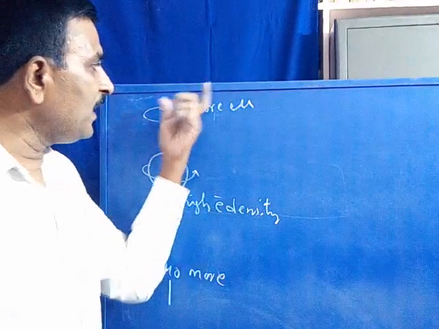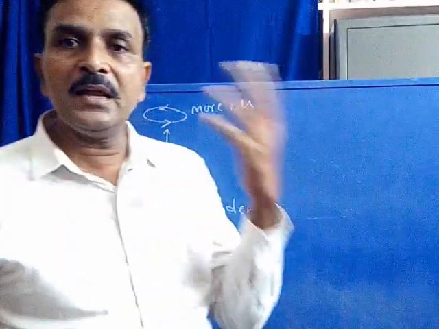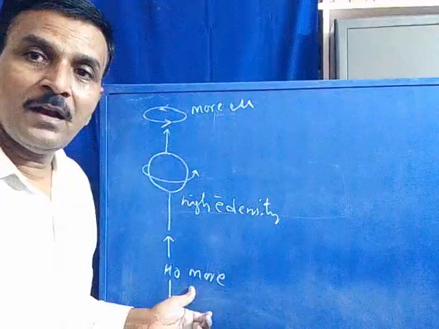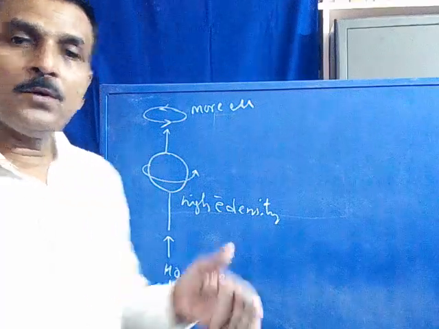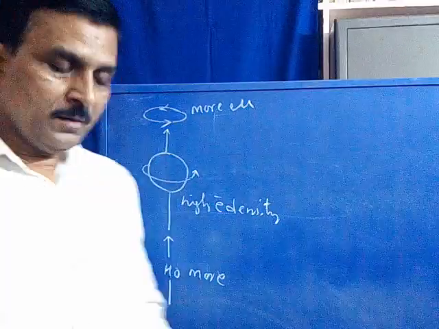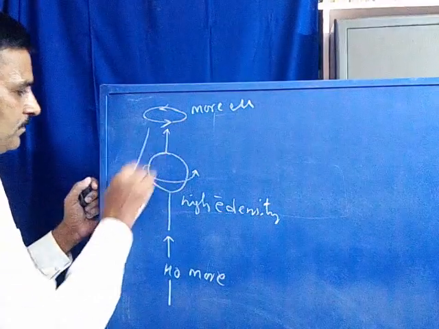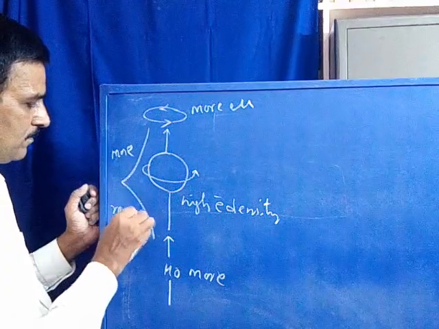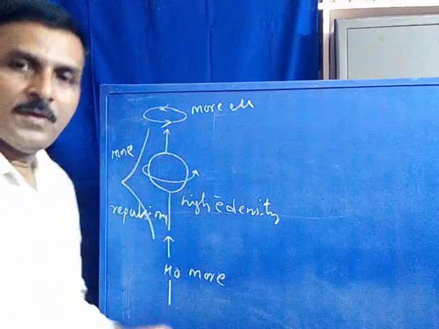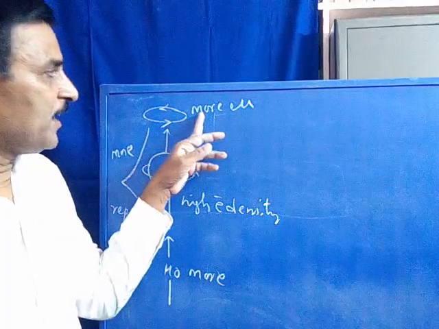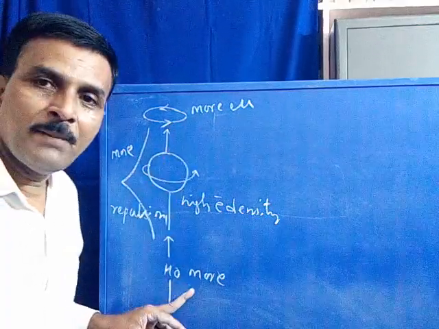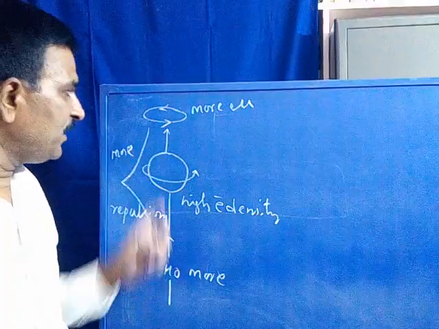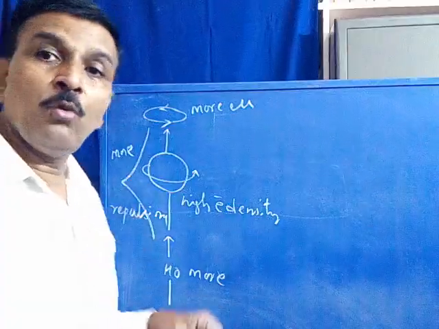When the secondary magnetic field is more, we have to apply more external magnetic field in order to appropriately repel both magnetic fields. More repulsions. As the secondary magnetic field is more and the applied magnetic field is more, the repulsions existing between these two magnetic fields are also more.